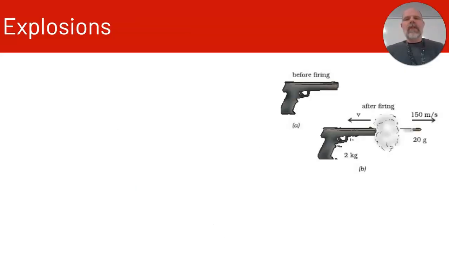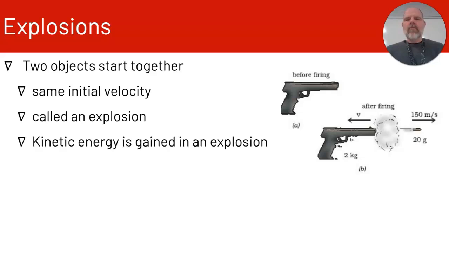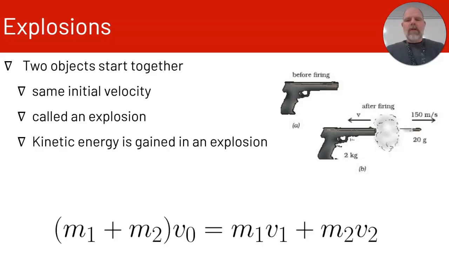Another type of collision is called an explosion. So we have two objects that start together. They have the same initial velocity. It's called an explosion. Kinetic energy is gained in an explosion. So our equation for an explosion is m1 plus m2 because the objects start together. They have an initial velocity v0. And after the explosion, mass 1 has its own velocity v1, and mass 2 has its own